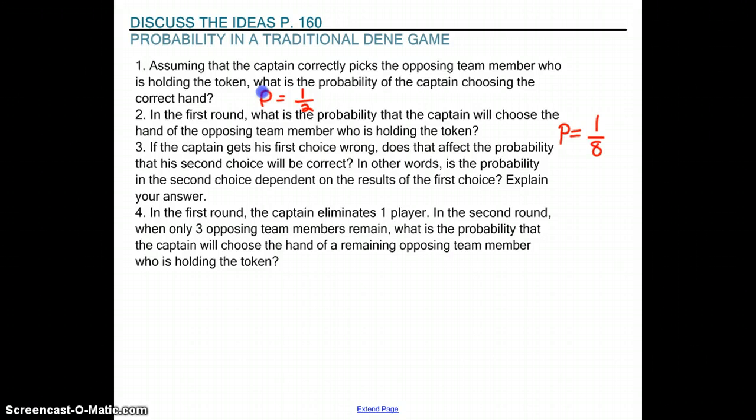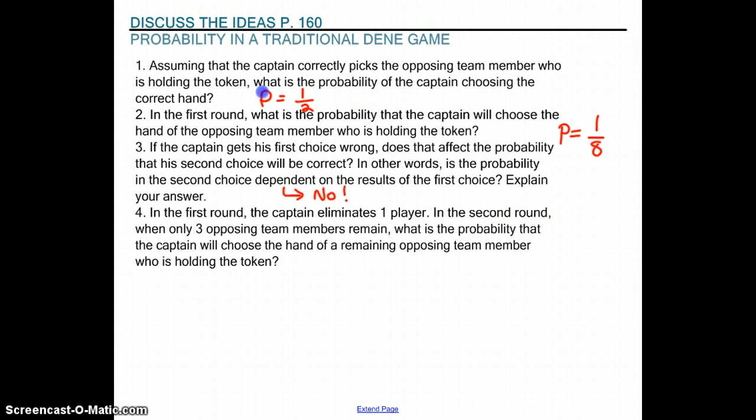So since that's the case, there would be no effect on the probability of guessing the second time, because the coin was moved. So your first guess was really irrelevant. So, is it dependent? No, it's not dependent on the first time.